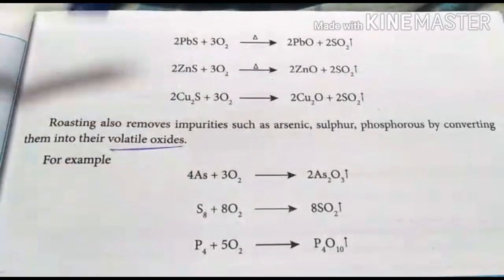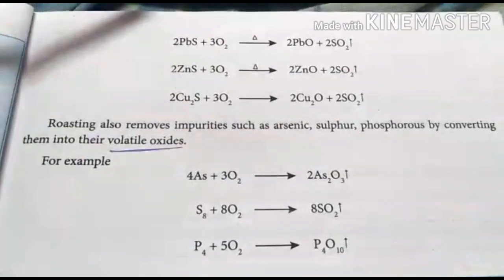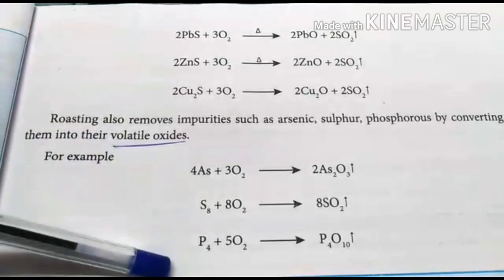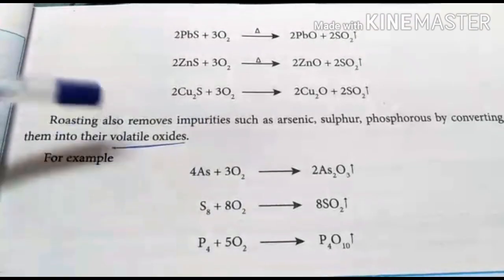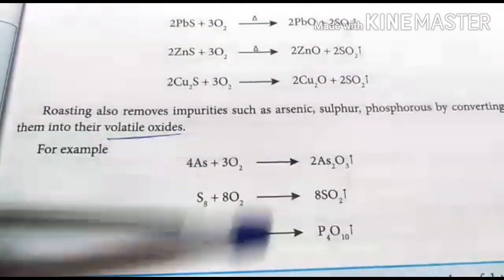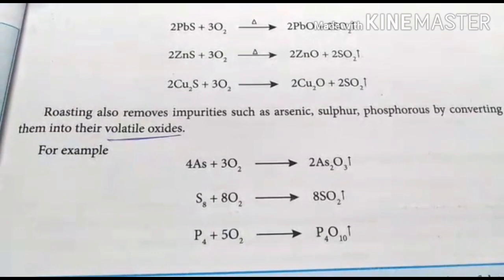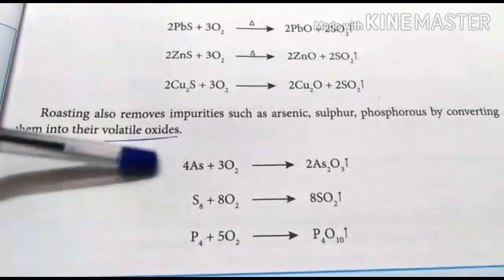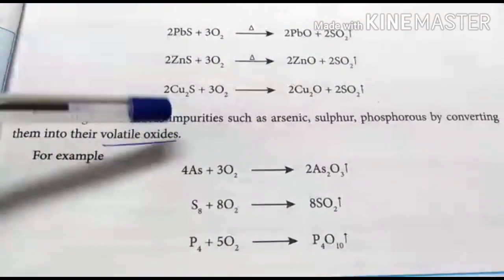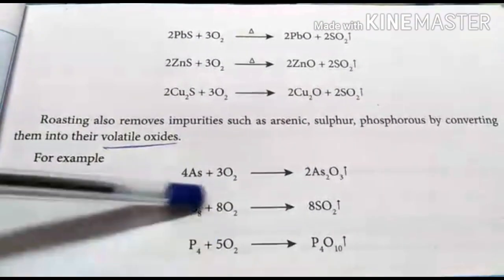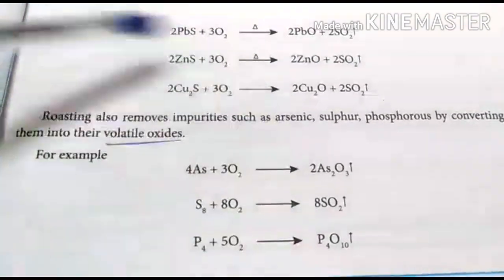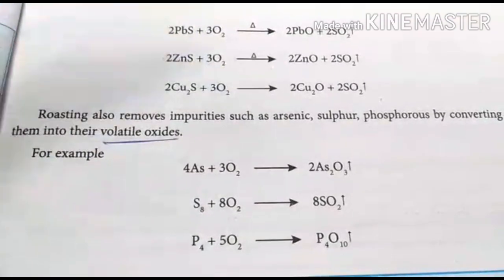Then next, if this sulfide ore contains some impurities like arsenic, sulfur and phosphorus, these impurities are also converted into volatile oxides. What is the meaning of volatile? It can easily vaporize. If the ore contains such impurities, they also react with the oxygen and are converted into the respective oxides. This process is called roasting.